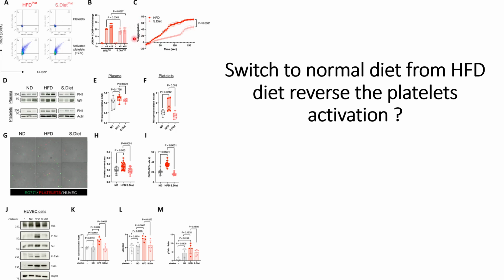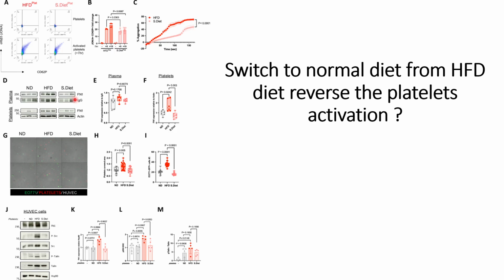Now they also checked the aggregation of the platelets in both conditions, that is in the HFD condition and in the switch diet condition, and they are able to see that the aggregation of the platelets also goes down when the mice are switched to normal diet. And now they wanted to check the fibronectin formation in the different conditions. The first one is the normal diet, the second one is the high fat diet, and the third one is the switch diet, where mice were switched from high fat diet to normal diet.